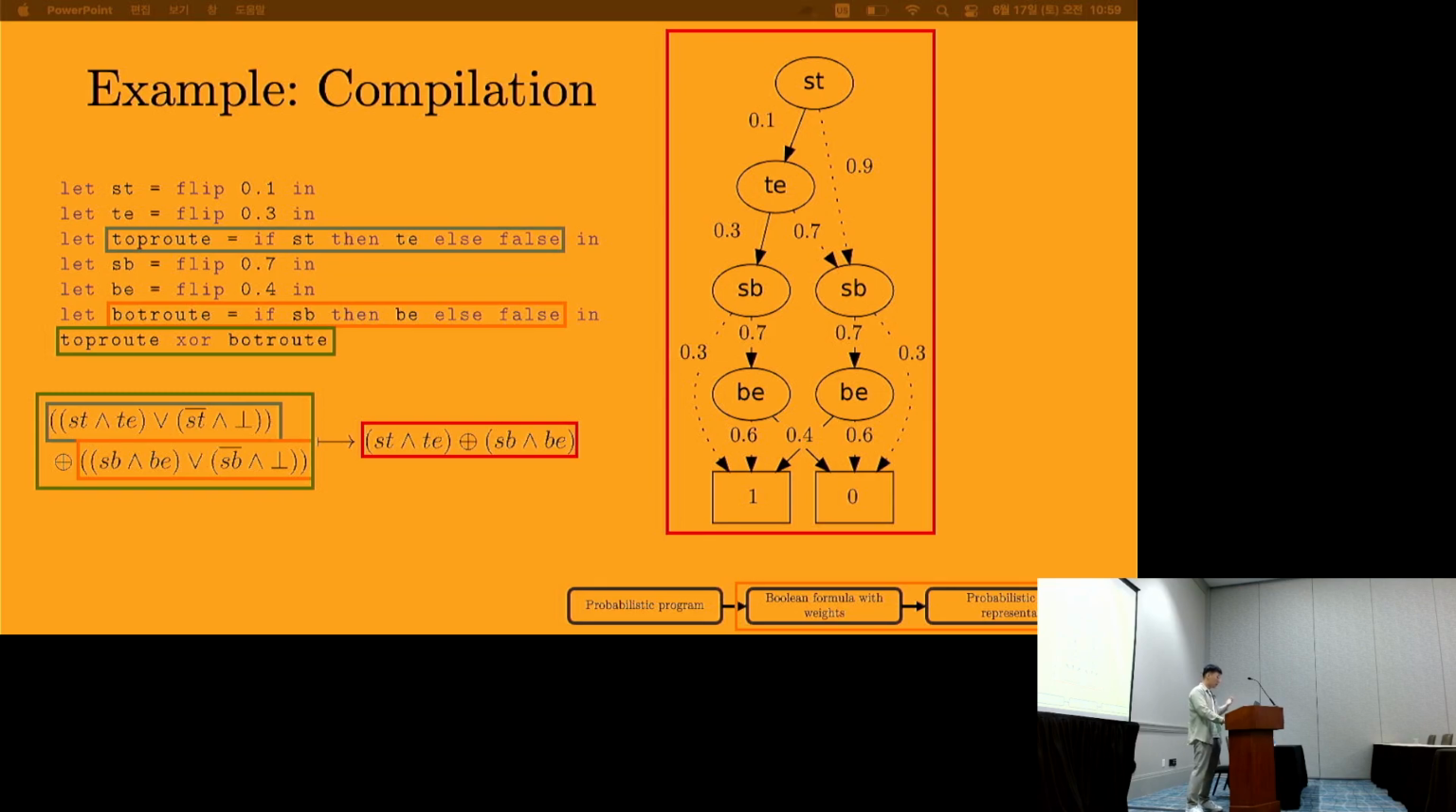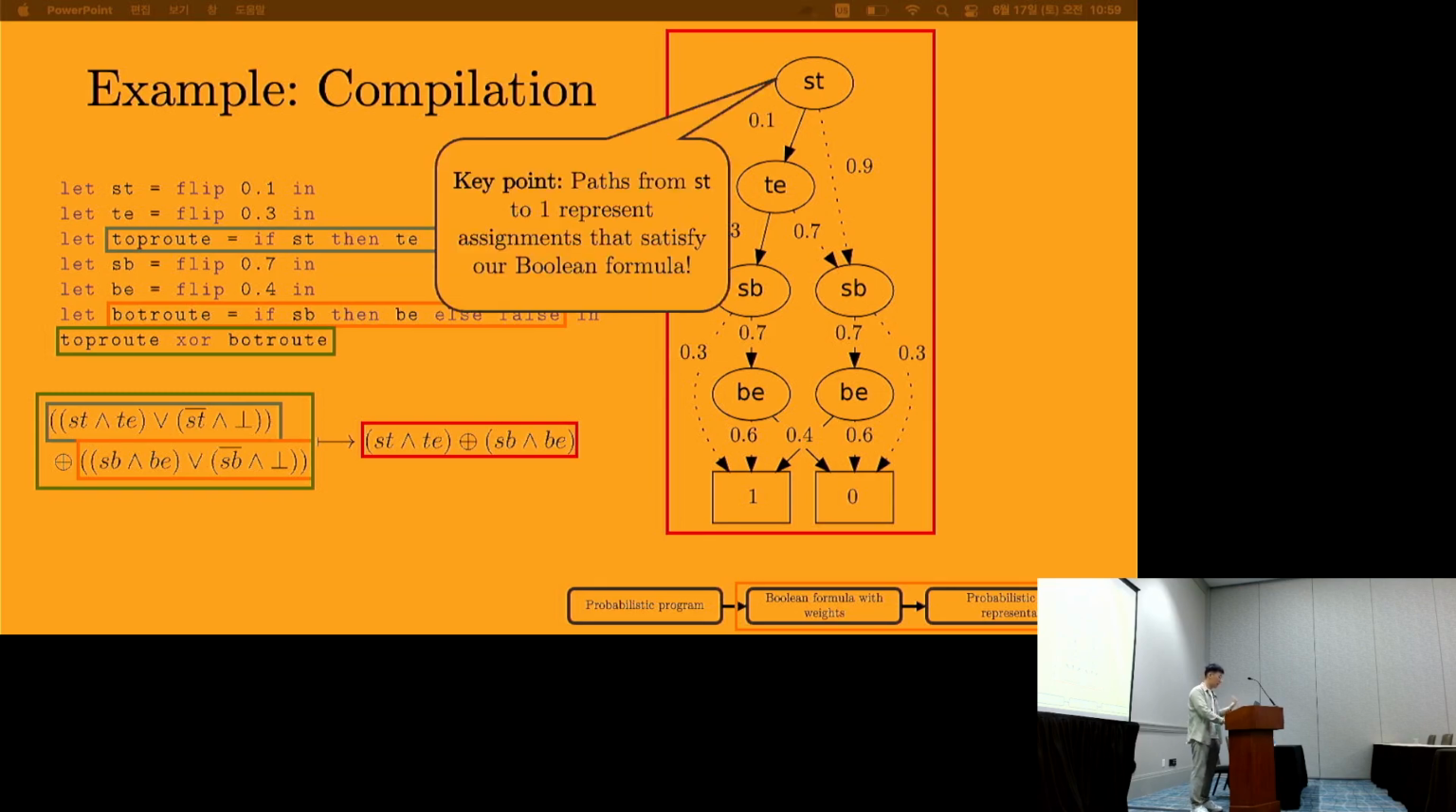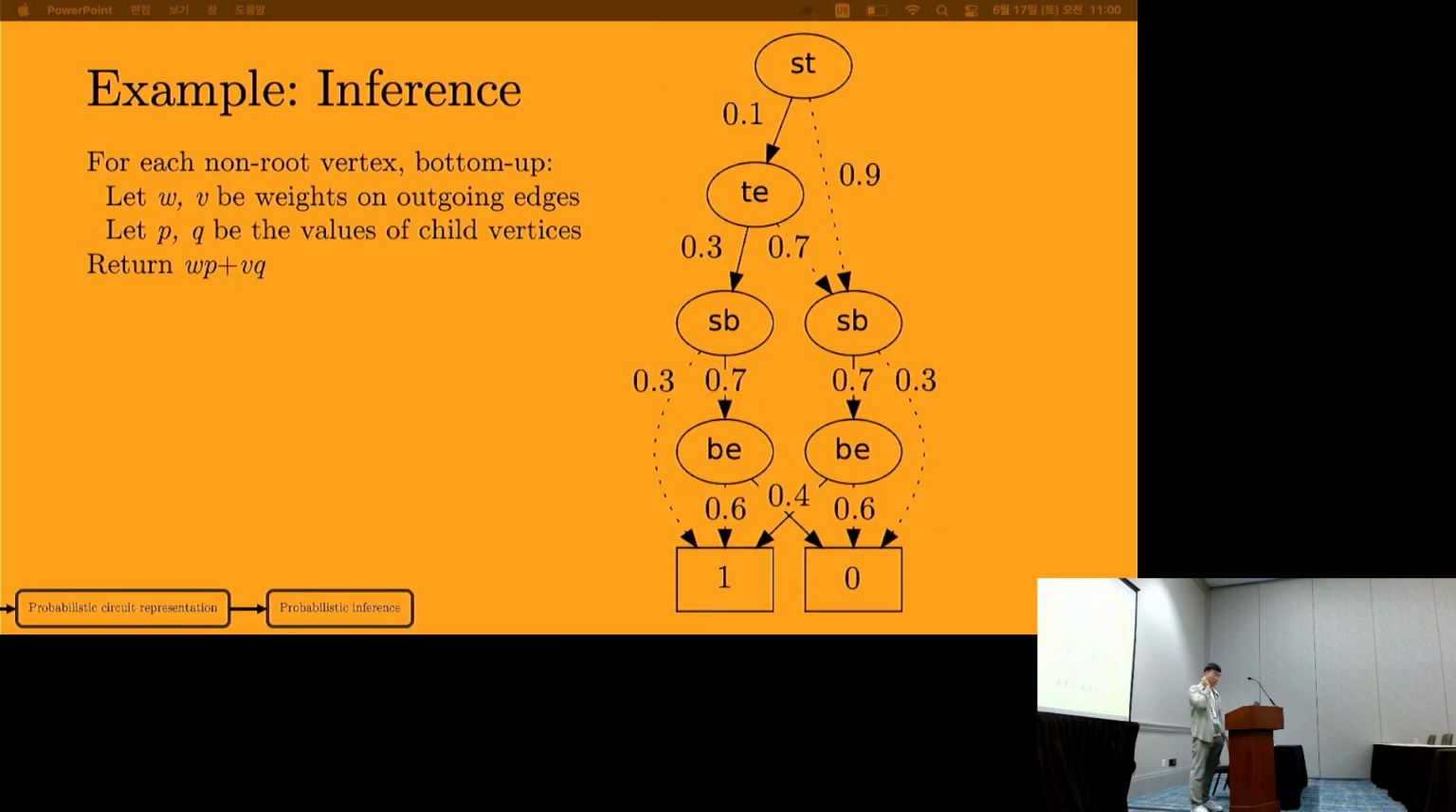The key invariant that I want to highlight is that the paths from ST to 1 represent assignments in variables of a formula that satisfy our Boolean formula. That is, it evaluates to true. So what does inference look like on a probabilistic circuit? Well, it's actually a 4-line